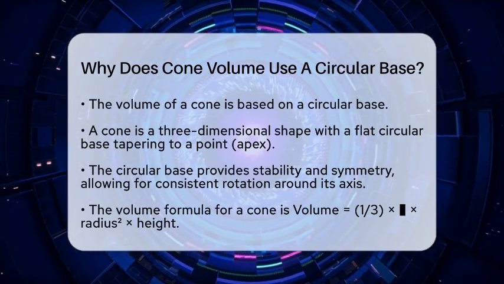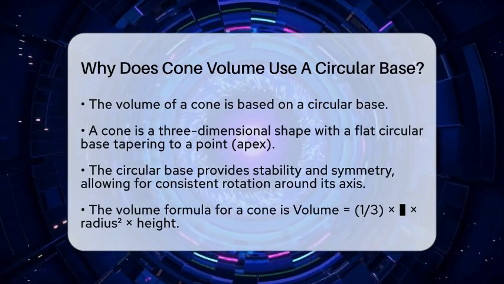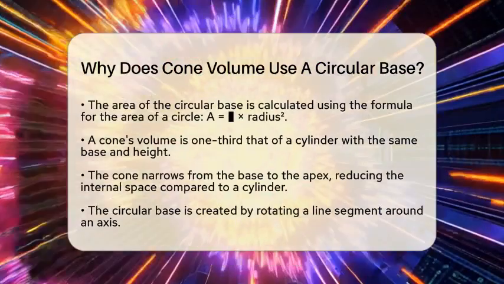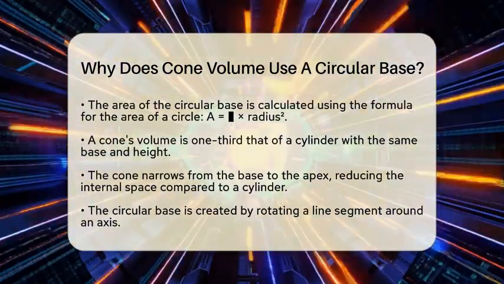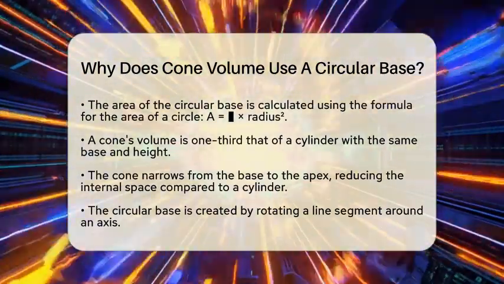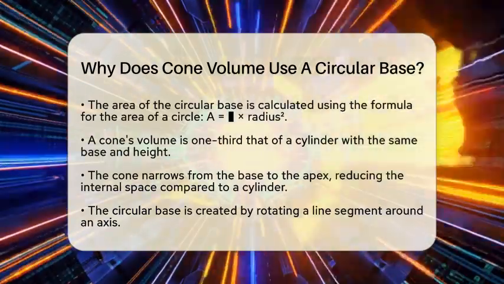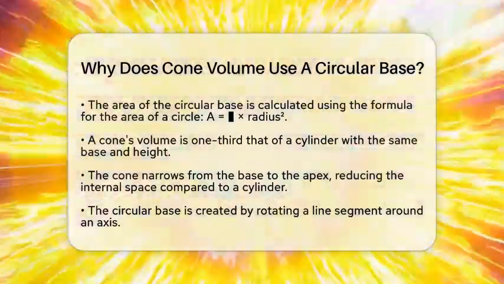Now, when we talk about the volume of a cone, we use the formula volume equals 1/3 times pi times radius squared times height. Here, the base being circular is essential because the area of the base is calculated using the formula for the area of a circle, which is pi times radius squared.